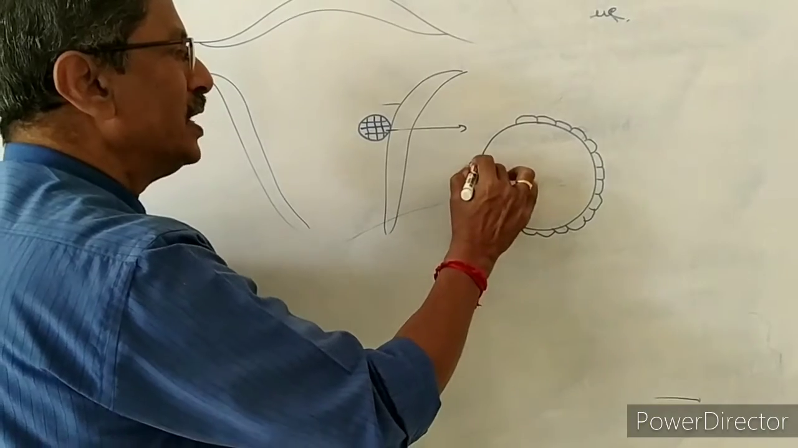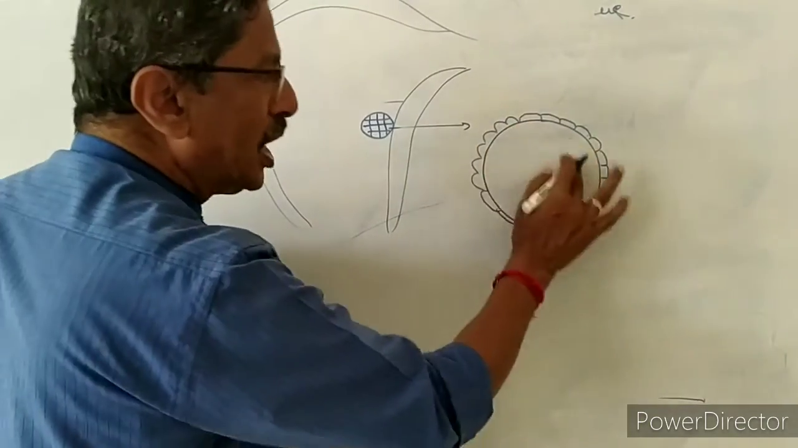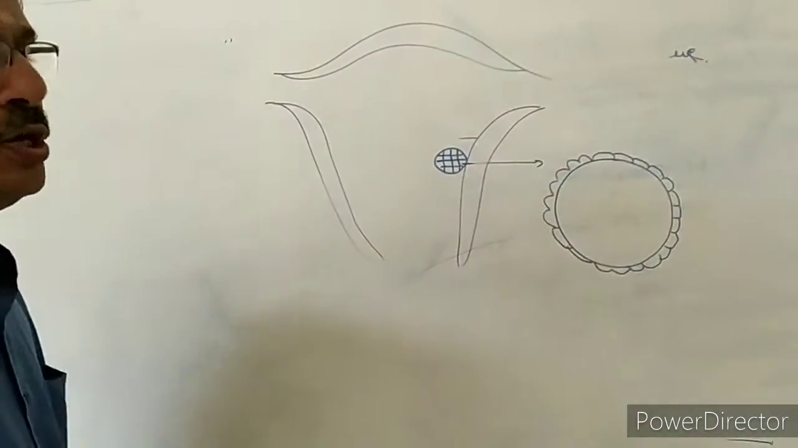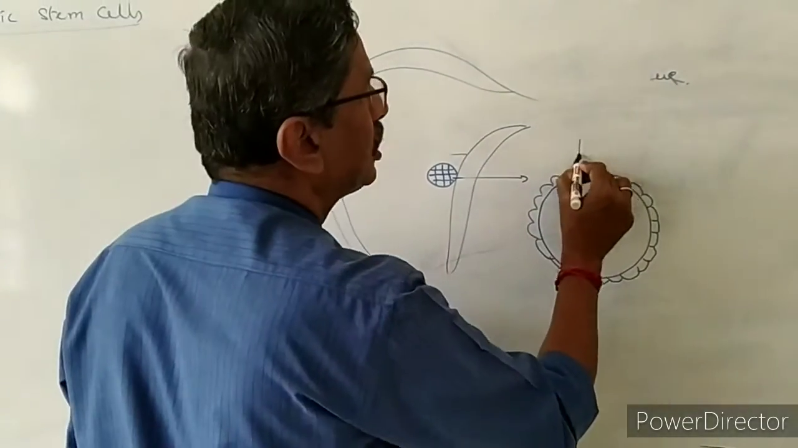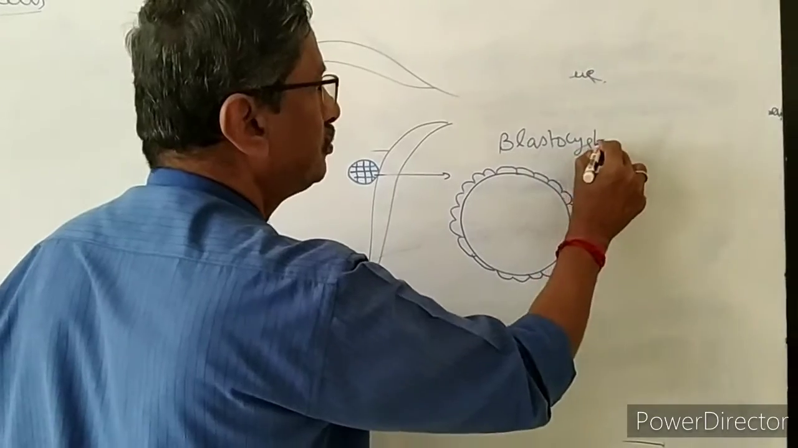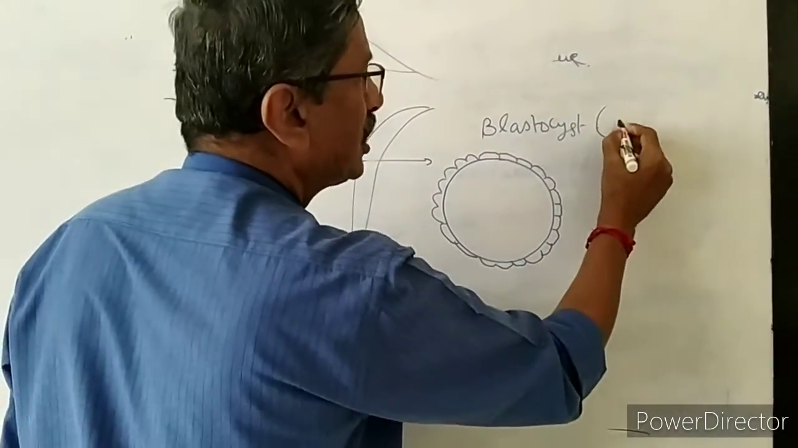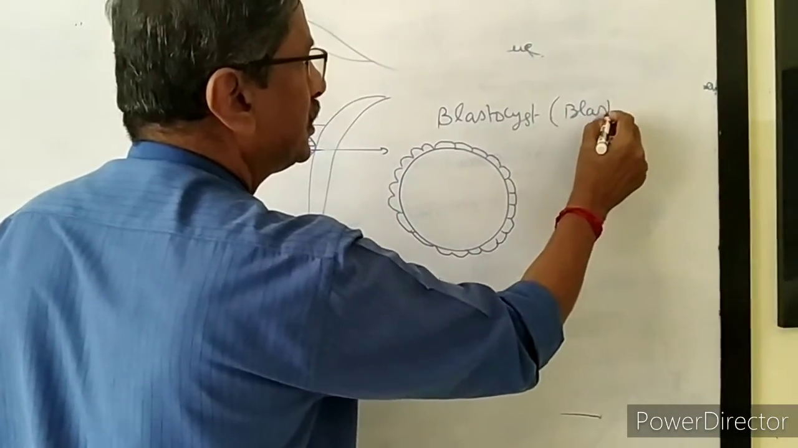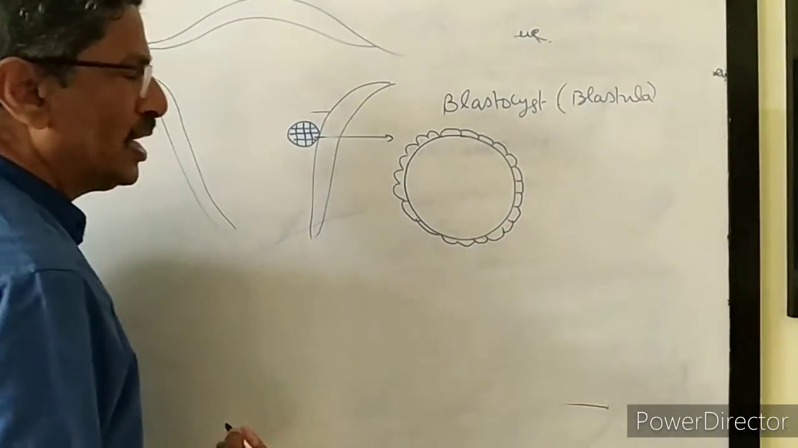So they are forming a single layer. Now the whole hollow ball-like structure is called a blastula, or it is also called a blastocyst. Okay, it is shortly called blastula.